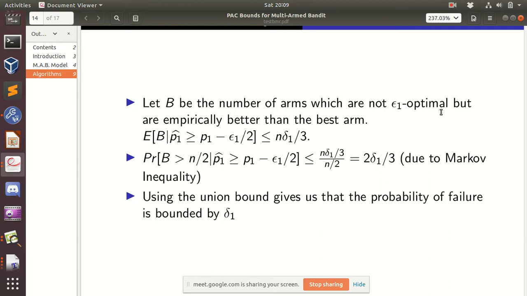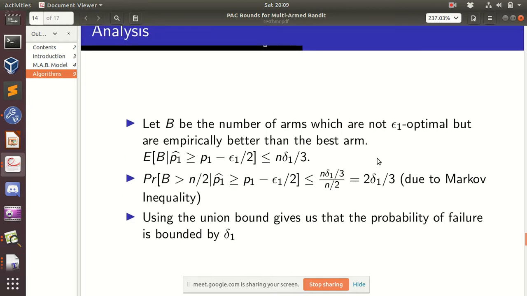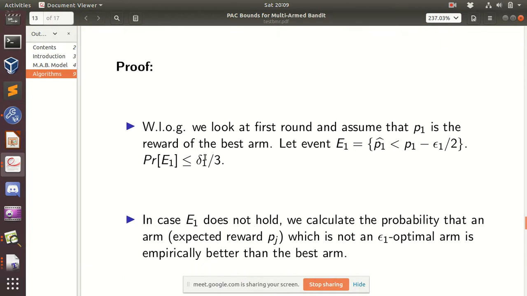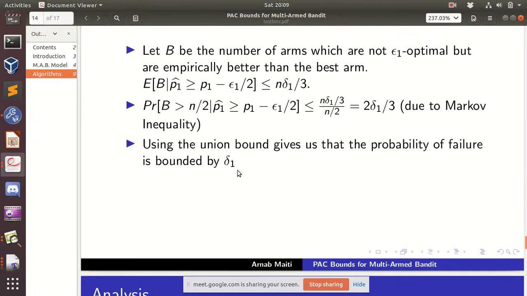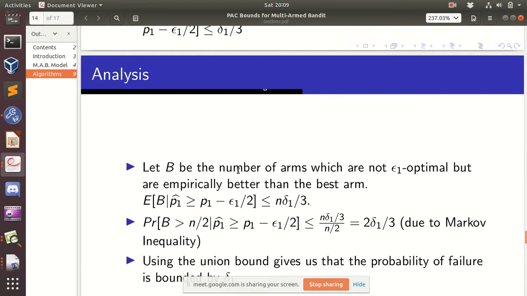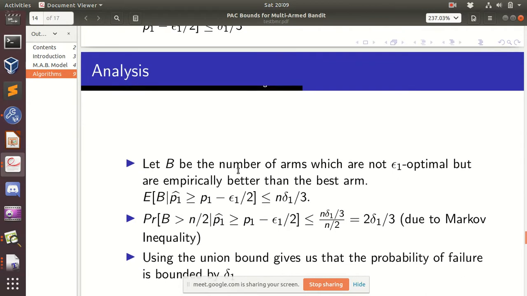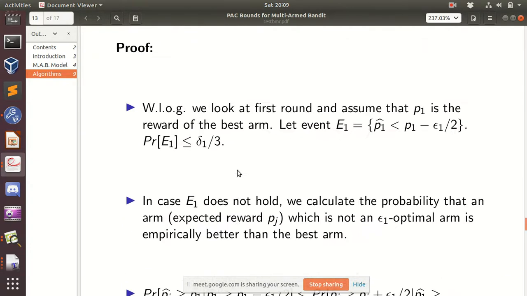That happens if B is greater than n by 2, and that happens with a very low probability, 2 delta 1 by 3. If you add this 2 delta 1 by 3 with the earlier delta 1 by 3, it becomes delta 1.